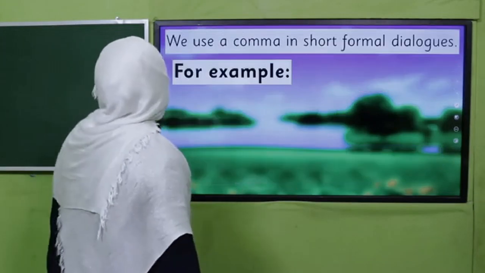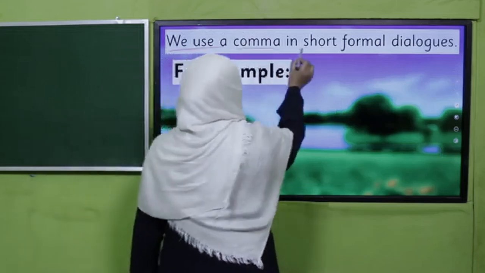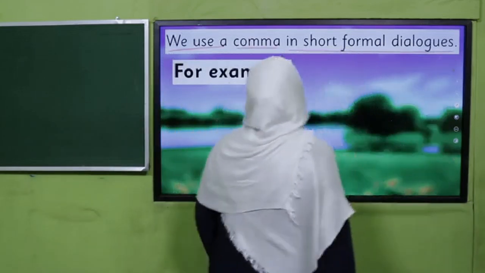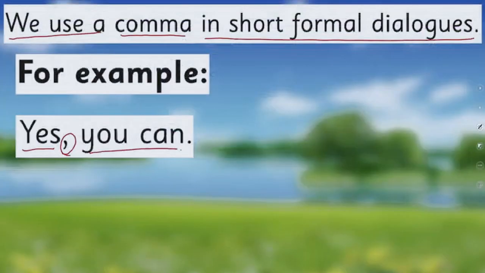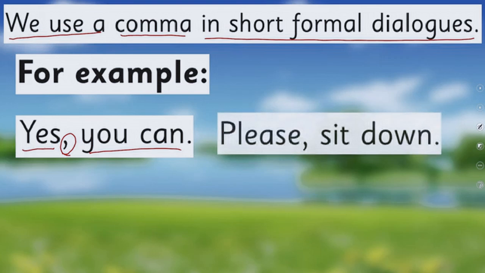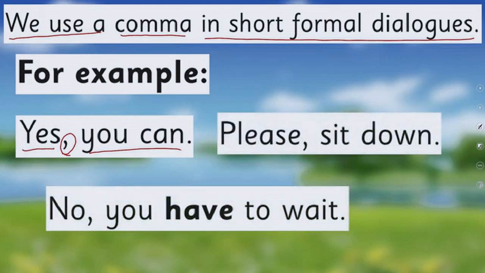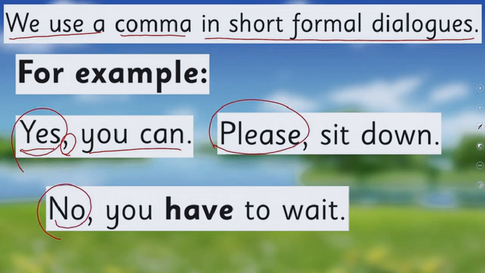The next is, we use a comma in short formal dialogues. Yes, we know it. How? Yes, comma, you can. Dialogue means two people when we write their conversation. So someone is asking for something and we are saying, yes, you can. Please sit down. No, you have to wait. All right. So words like yes, no, please, sorry, thank you, we put a comma to separate these words in a dialogue, right?